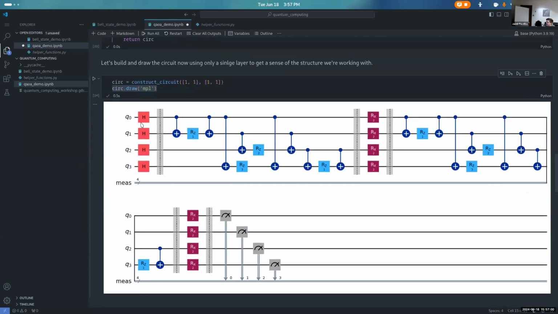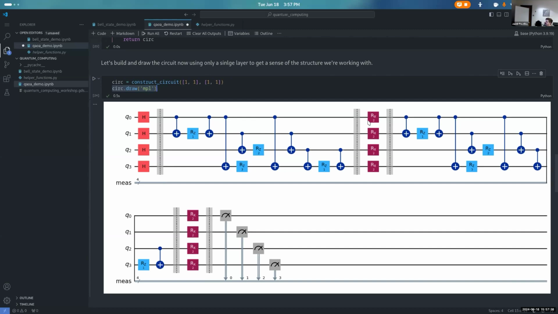So we can see here, this is our Hadamard layer. This is just initializing using Hadamard gates. This is what one of the barriers does. I'm basically adding a visual layer between our initialization, our cost layer, and our mixer layer. So this right here, this is our cost layer. This is time evolution under our cost Hamiltonian. So you can see our double Z gates that are implemented using CNOTs and rotation Zs. And we just have those over all of the possible edges. So this is going to be specific to the graph. This is where the graph structure is encoded in our circuit, through this cost layer.